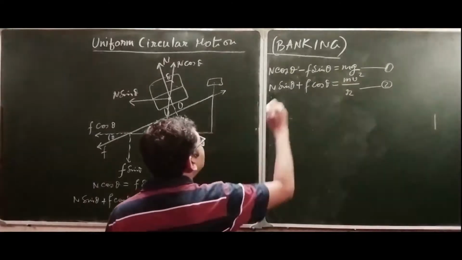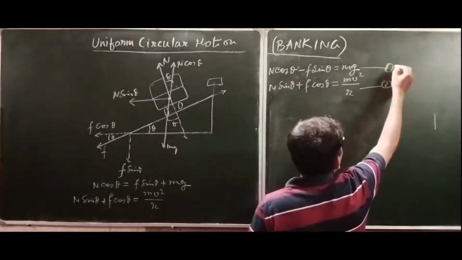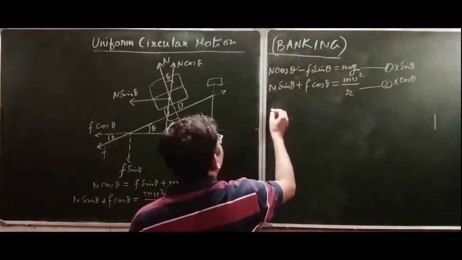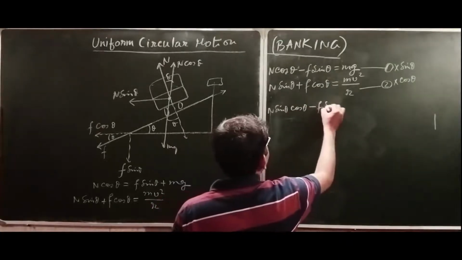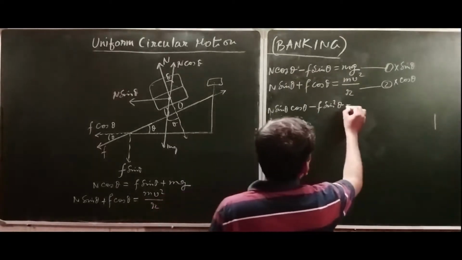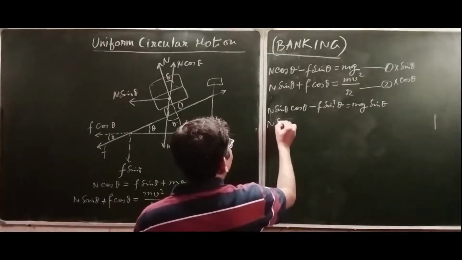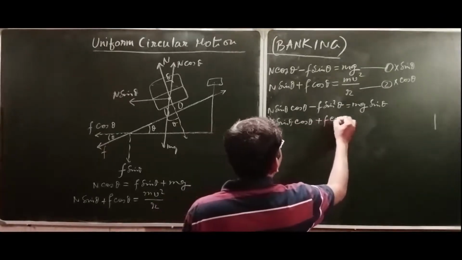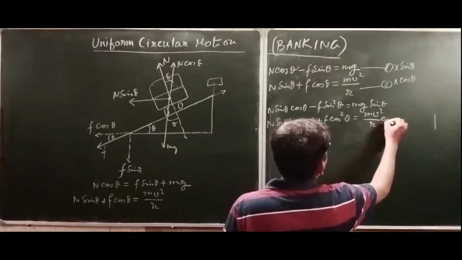Then if you multiply the first equation with sin theta, and the second equation with cos theta, what will you get? N sin theta cos theta minus f sin squared theta is equal to mg sin theta, and here n sin theta cos theta plus f cos squared theta is equal to m v square over r cos theta.